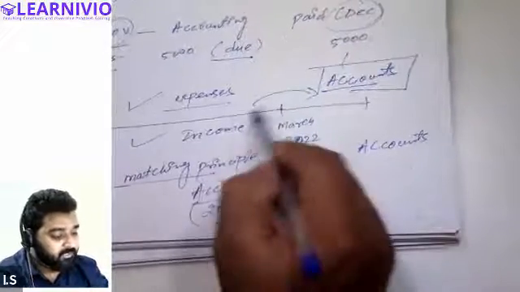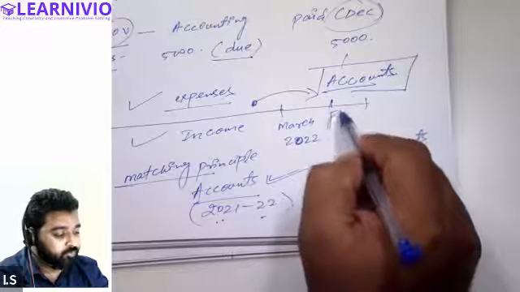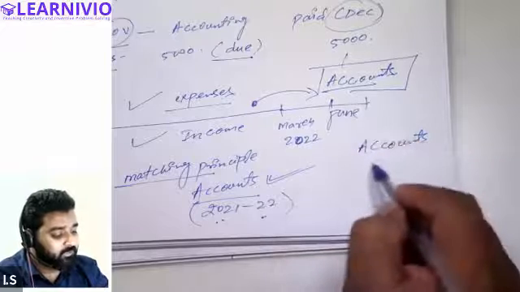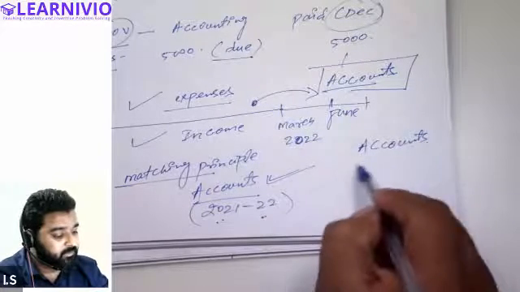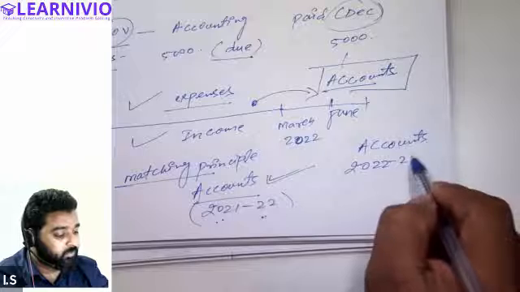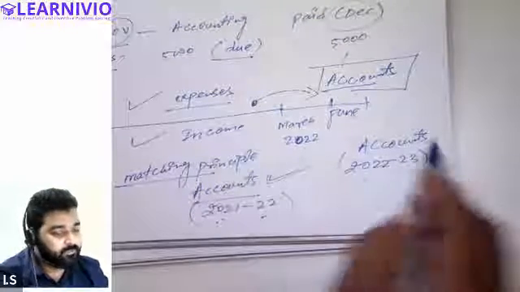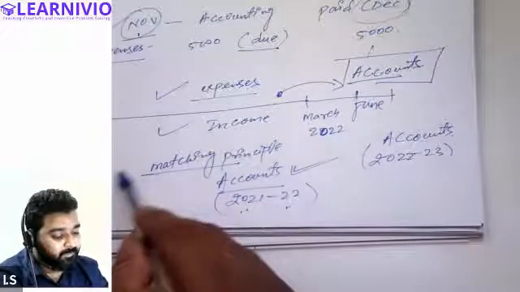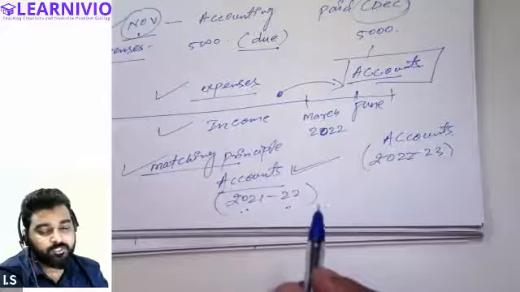If the expenses are related to the month of March of this particular year, but are paid in the month of June of the next year, then these expenses will be recorded in the next year's accounts, 2022-23. So that defies the entire principle of the matching concept.